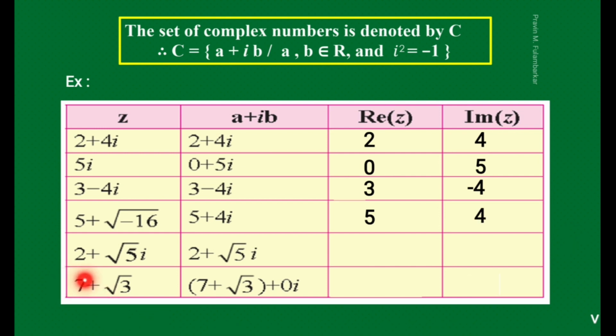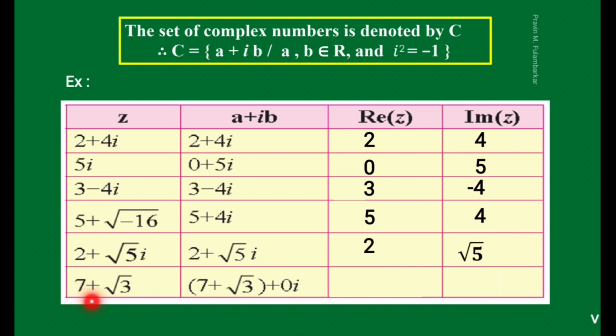Now see next example, 2 plus root 5 i. Here this is in the form a plus ib, so we write 2 plus root 5 i as it is. Which is the real part? 2 is the real part. Which is the imaginary part? Root 5 is the imaginary part. So in the real part we write 2, and in the imaginary part we write root 5.